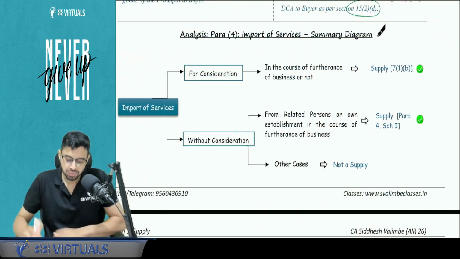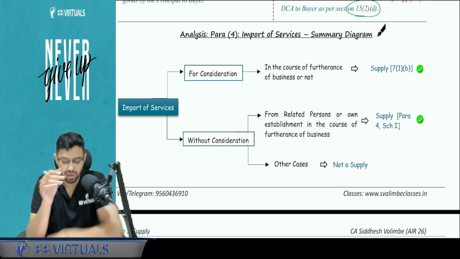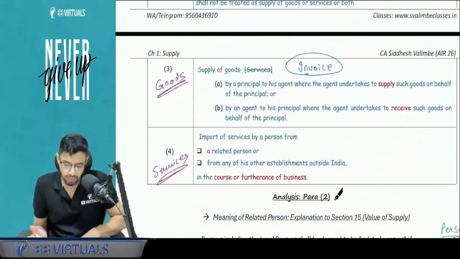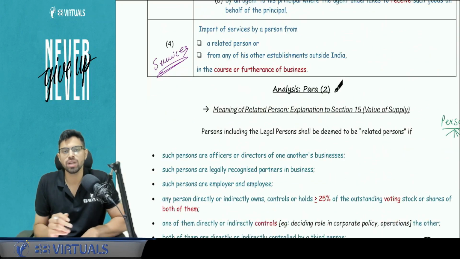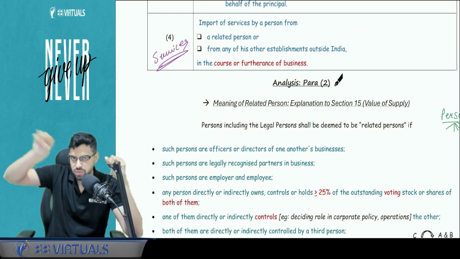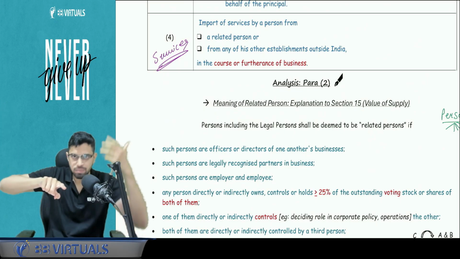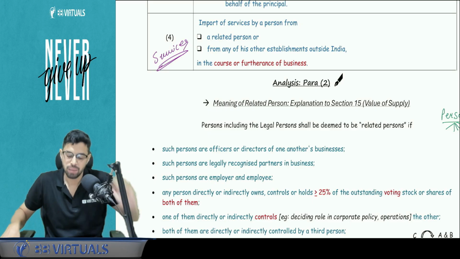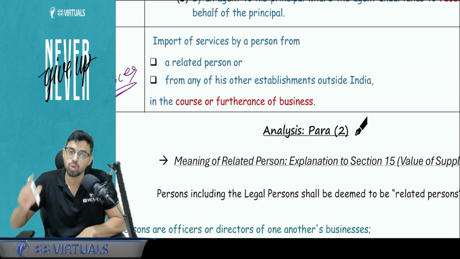Clear? Now import of services, I will cover first, paragraph number 4. Paragraph 3 is clear. Paragraph number 4 is import of services. Now what is happening here? 7(1)(b) I have already covered above. That talks about the import of services for consideration, business condition irrelevant. Now what is happening here? Consideration is not there, but business is there. But another condition that you should import from your own people.